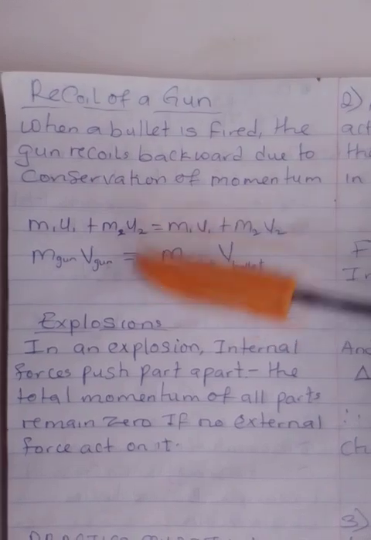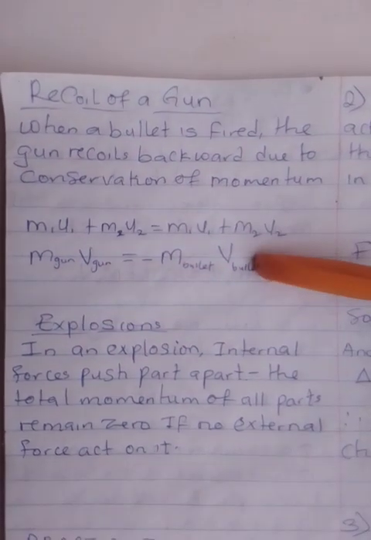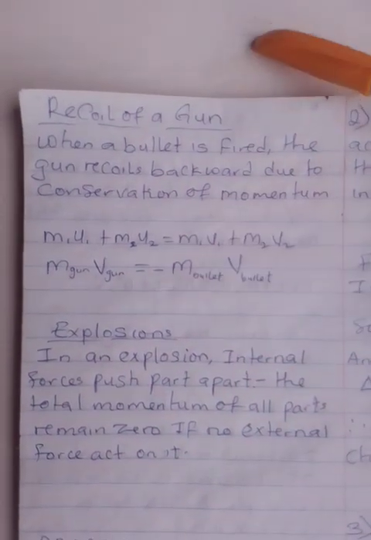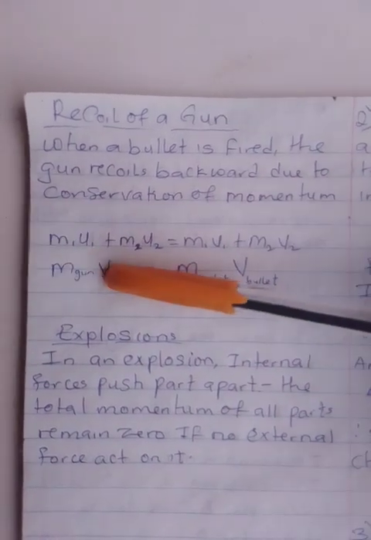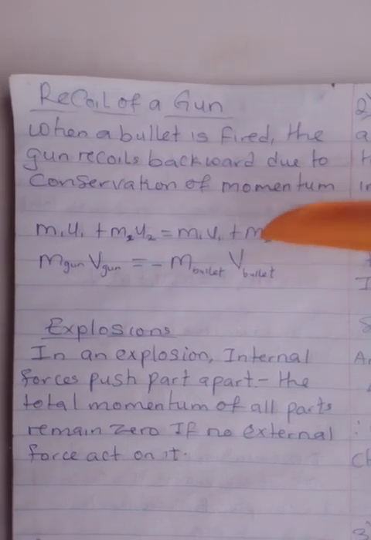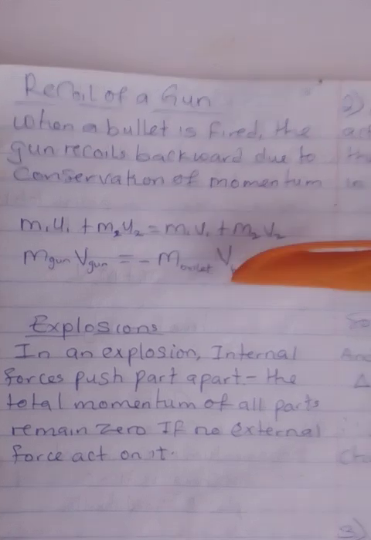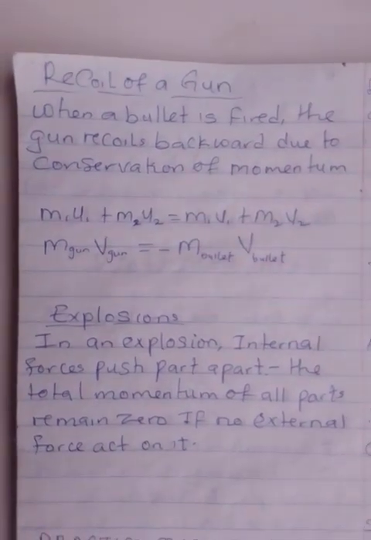So the momentum of the gun will be minus that of the bullet, because if the gun is going backward, the bullet will be going forward. So m gun v gun equals minus m bullet v bullet. Please let's take note of this. It is a special case of momentum.